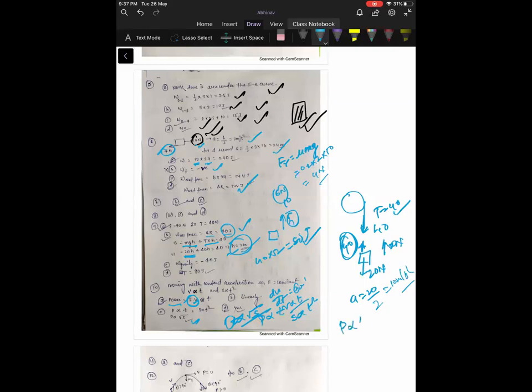Power is proportional to t, and t is proportional to root s, or you can say that s is directly proportional to t square. So power is directly proportional to root s, and root s is actually a parabola. Okay, so this is also correct.